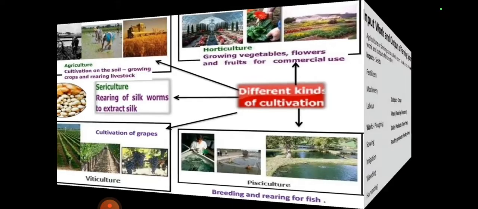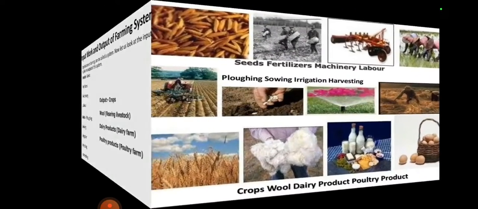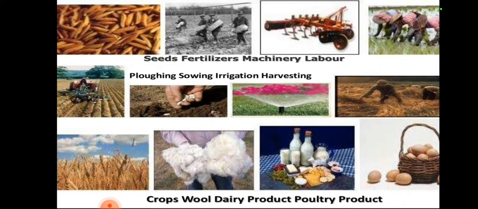And breeding of fish in specially constructed tanks and ponds is called pisciculture. Input and output of the farming system. Agriculture or farming can be called a system. Now let us look at the input. See the picture. At first we use seeds, fertilizers, machineries, labor, and processes: sowing, irrigation, harvesting, and the output is crops, wool, dairy products and poultry products, etc.